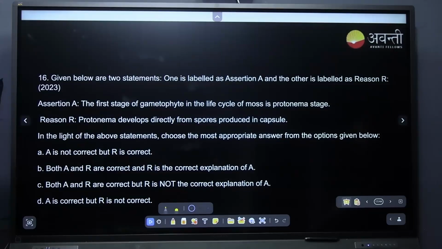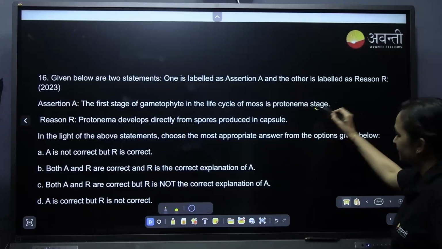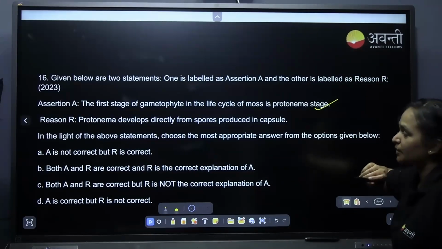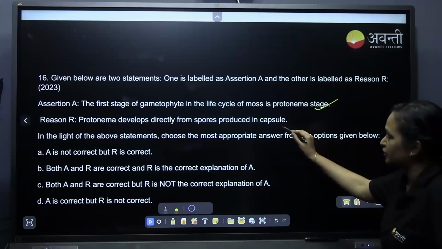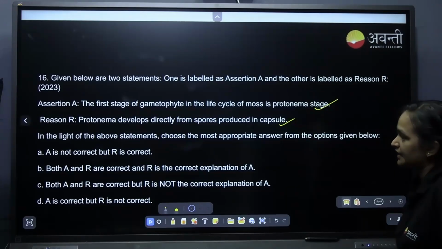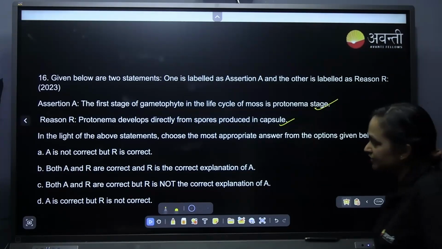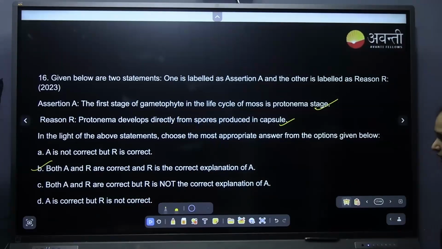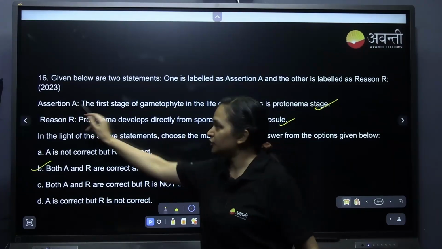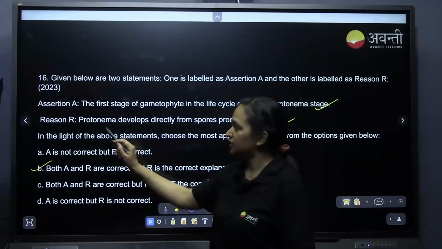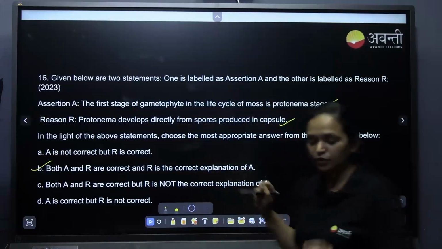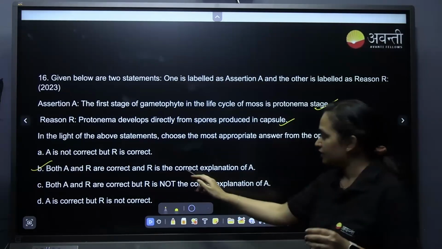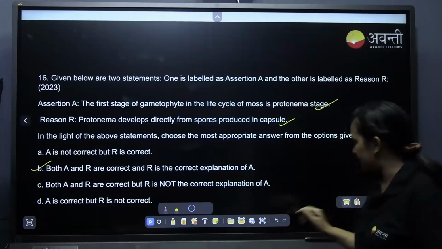Assertion and reason. The first stage of the gametophyte in the life cycle of moss is the protonema stage. Is it correct? Yes, it is. The protonema develops directly from the spores produced in the capsule. It is correct, and it is the reason. So both A and R are correct, and R explains A correctly. For assertion and reason questions, read the assertion once, then attach 'because', then read the reason. If it holds true, it is the correct explanation, otherwise a wrong explanation.